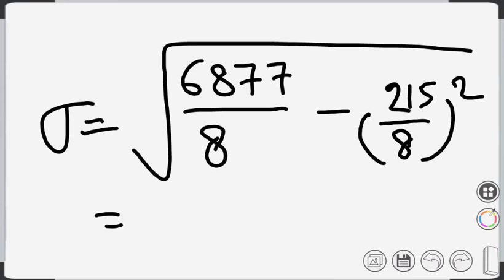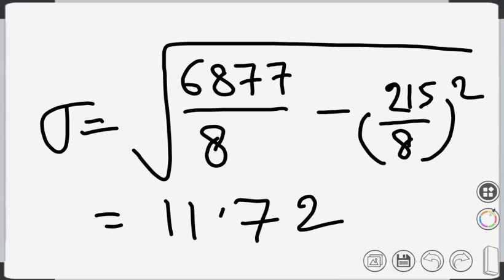Everybody is getting 11.72, so I accept 11.72. 6877 by 8 is about 859.62, and 215 by 8 is about 26.875, which squared is about 722. Everybody is getting 11.72, so then it's okay, no problem.